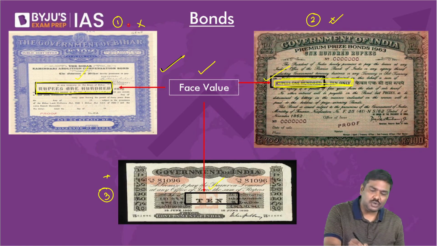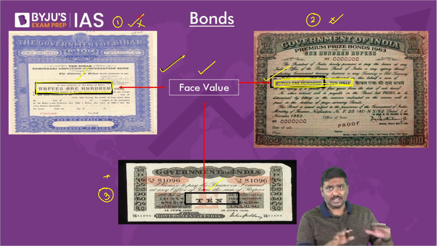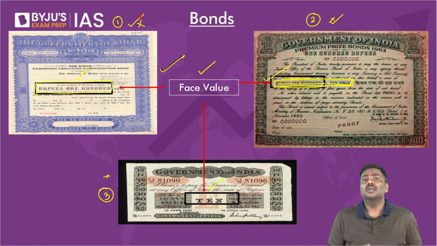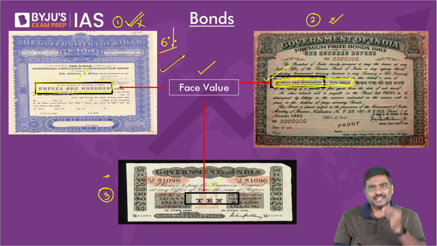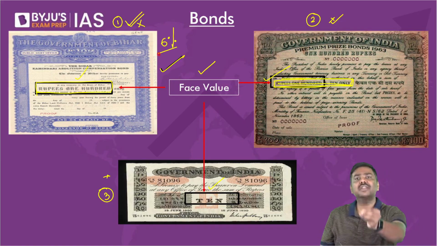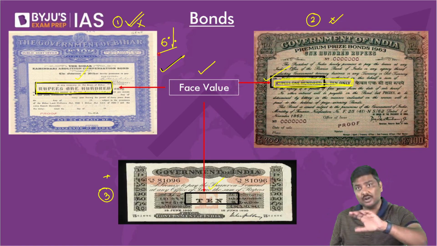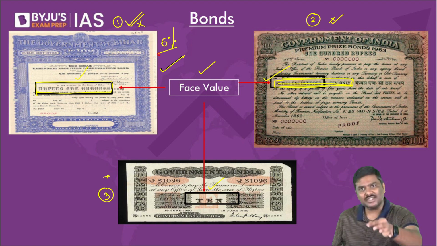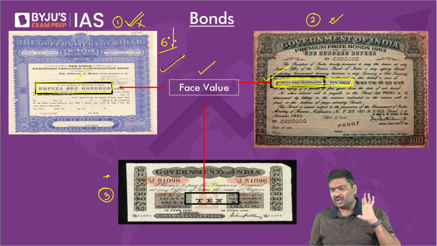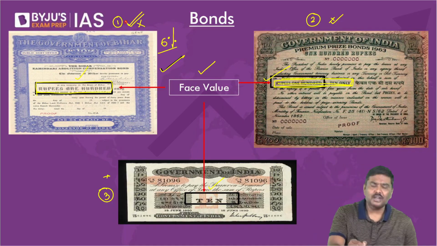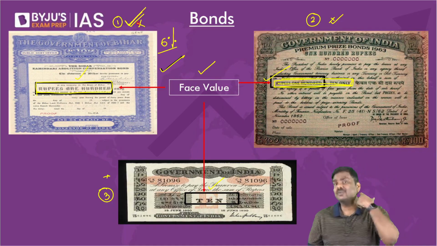Imagine government has issued this bond. Whenever government issues this bond and says coupon rate is 6%, please tell me how much interest, forget about rate now, how much interest or coupon you will earn annually. Simple question to all of you. How much coupon or interest you will earn annually on this bond?